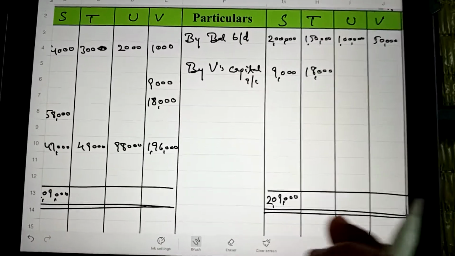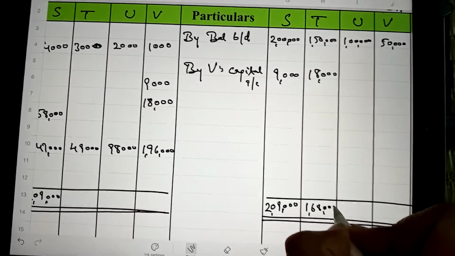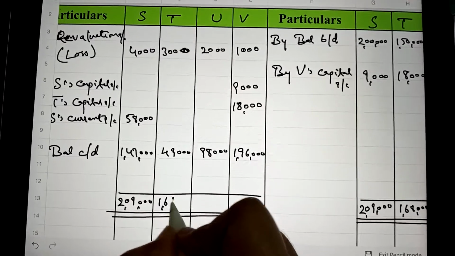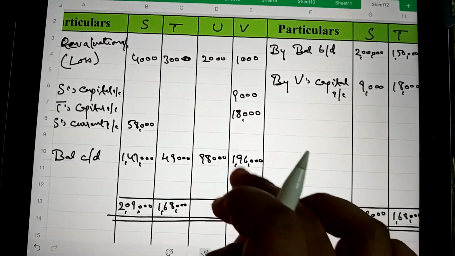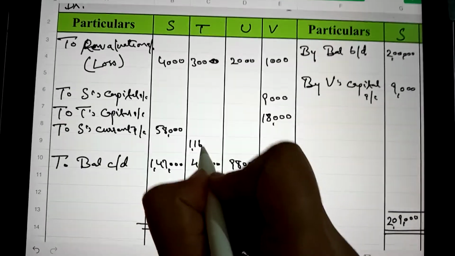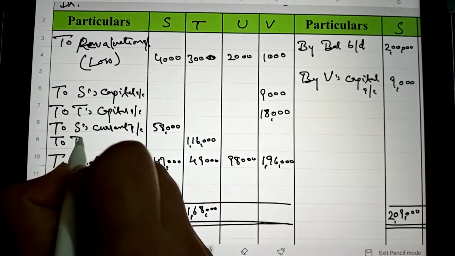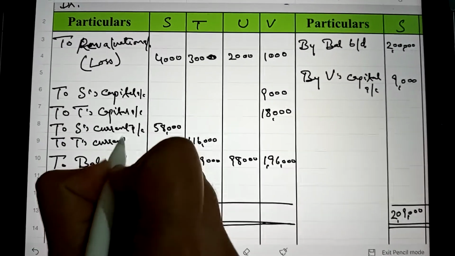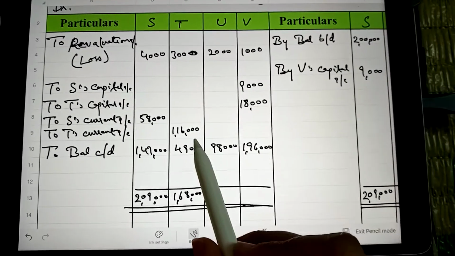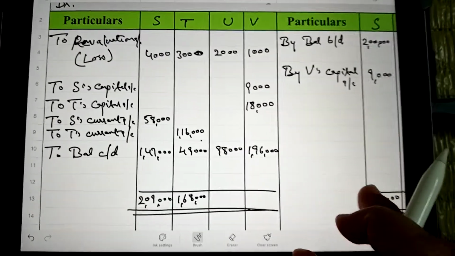And in case of T, the total is 1,68,000. The same amount will be written on the debit side, 1,68,000, and the balancing amount is 1,16,000, which will be transferred to T's current account, because this is the surplus amount and he has to withdraw it through his current account.